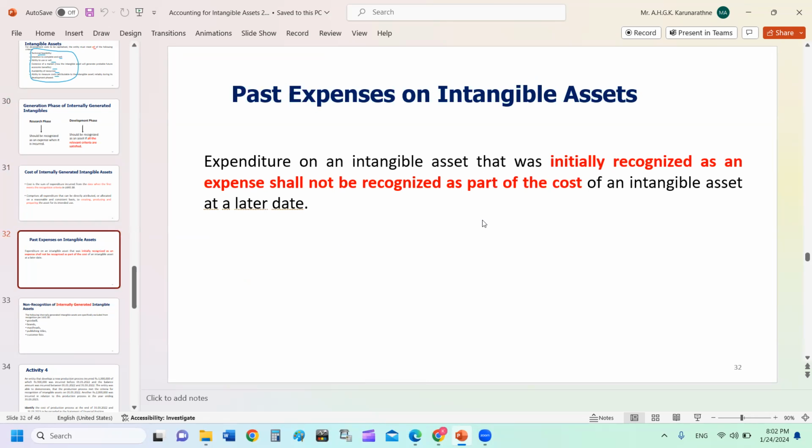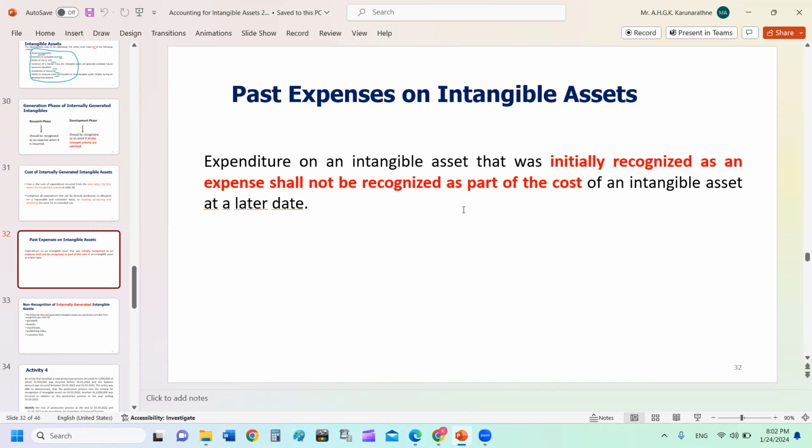Then, another important thing. Let's say for a particular research project, initially you pass the research phase, then the development phase, for a certain period until all the criteria are satisfied. During this period you have incurred research costs and development costs, and all those costs we have already charged to PNL. Now, once the development was successful and all the criteria are satisfied, you cannot reverse the PNL and bring those costs back to the asset account.